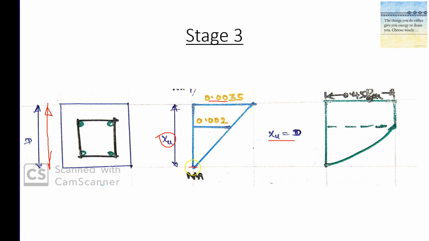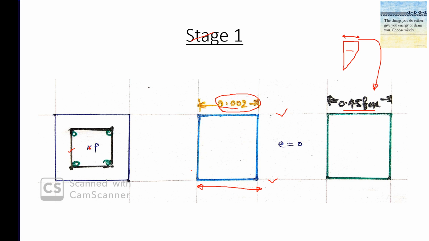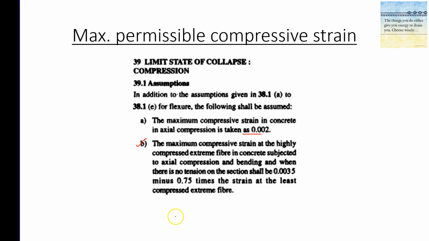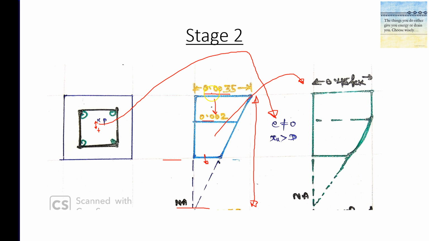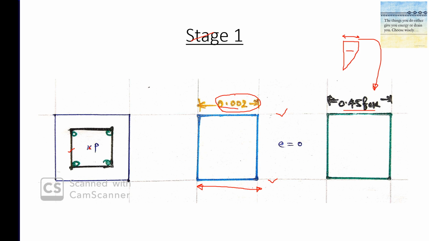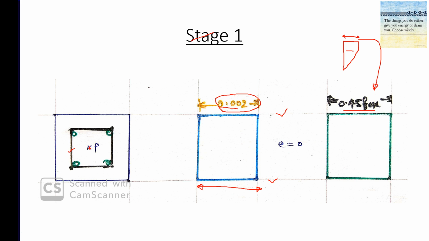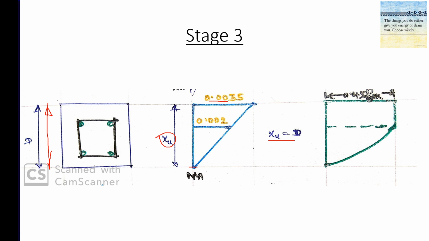Here you see the strain value is 0. Okay, epsilon c is 0 because the least strain in this cross section is 0. So if you just substitute this here, this term becomes 0, then it will just give 0.0035. That's what we see here. Okay, in these first three cases, the section is subjected only to compression. All right, that's what we see here.